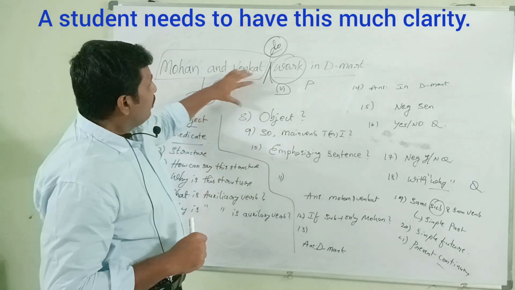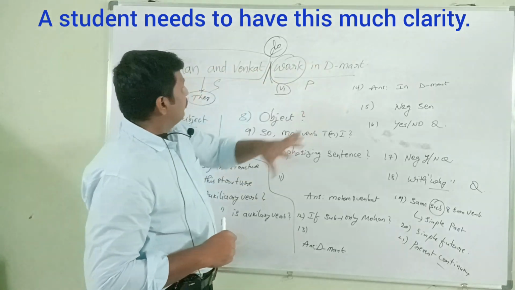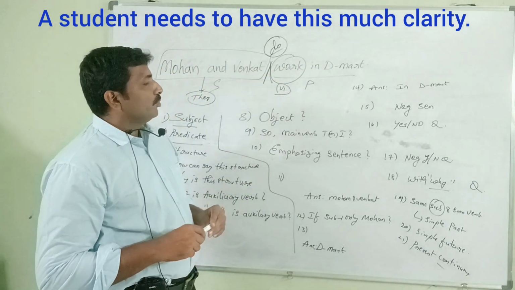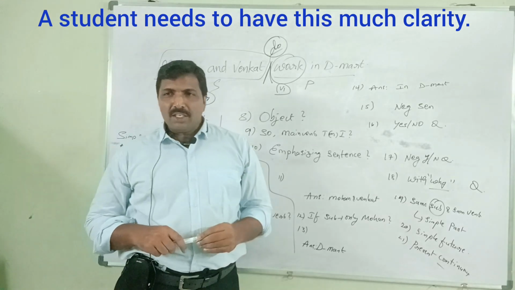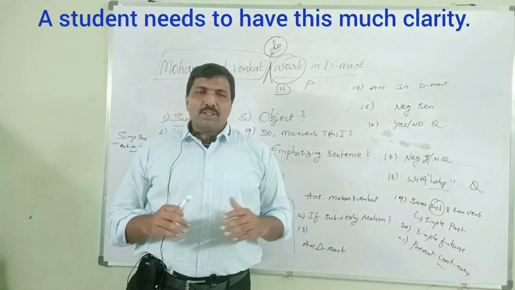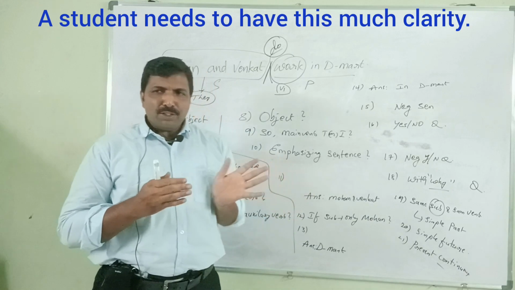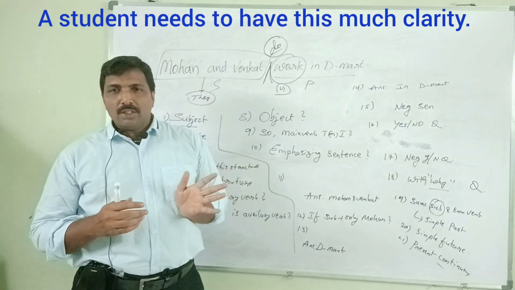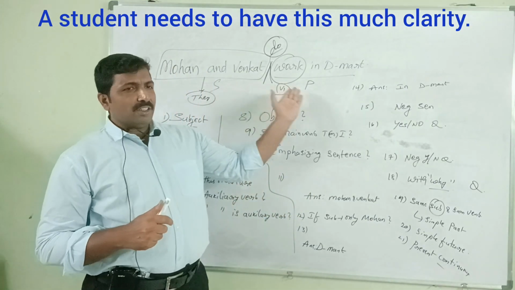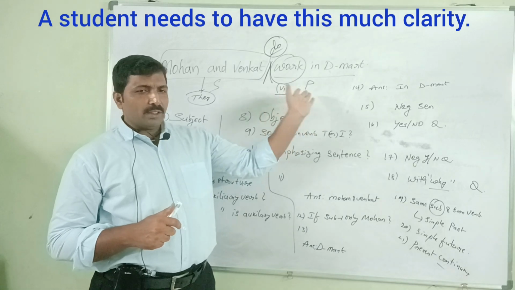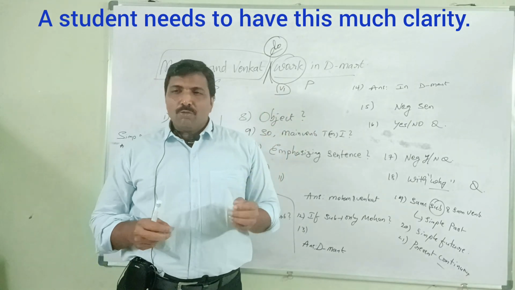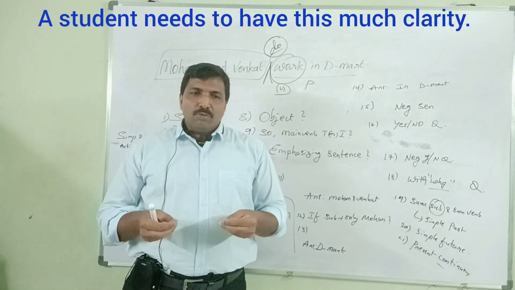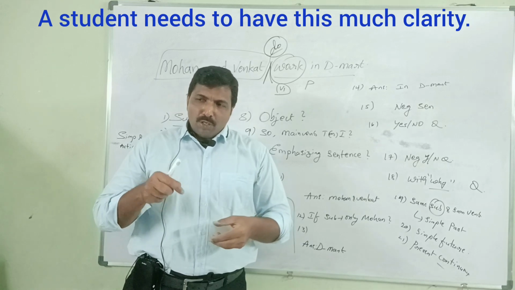What is the emphasizing sentence of it? Mohan and Venkat do work in D-Mart. Whenever that is used, it is known as an emphasizing sentence. Sir, already the sentence is there: Mohan and Venkat work in D-Mart. Why should we keep do also?